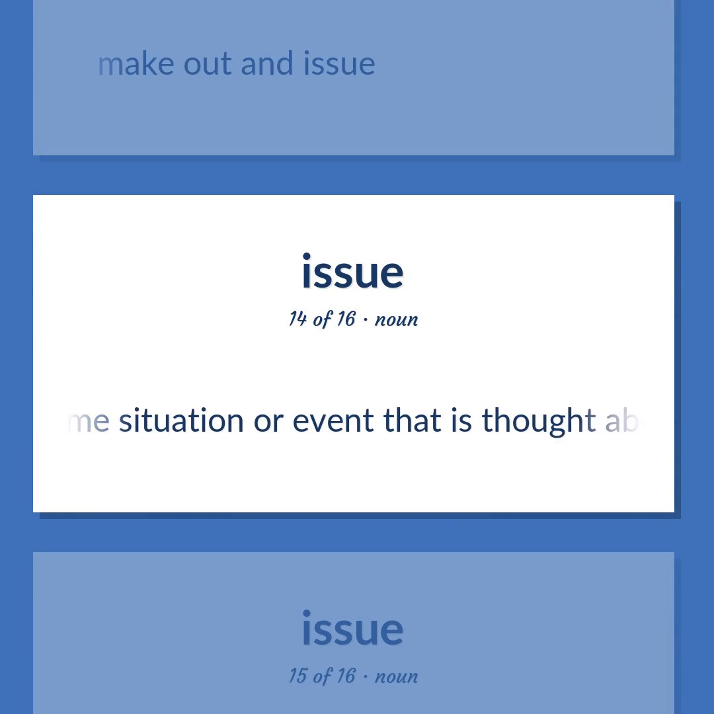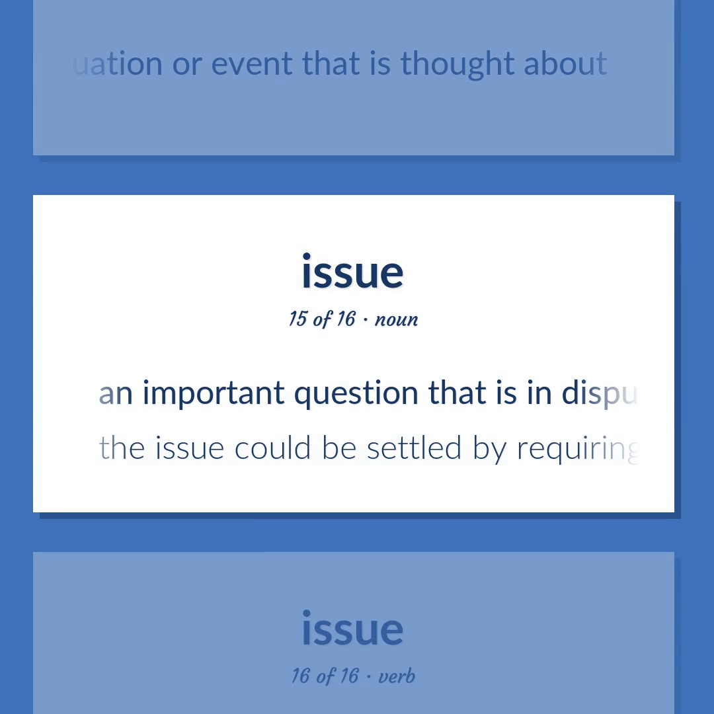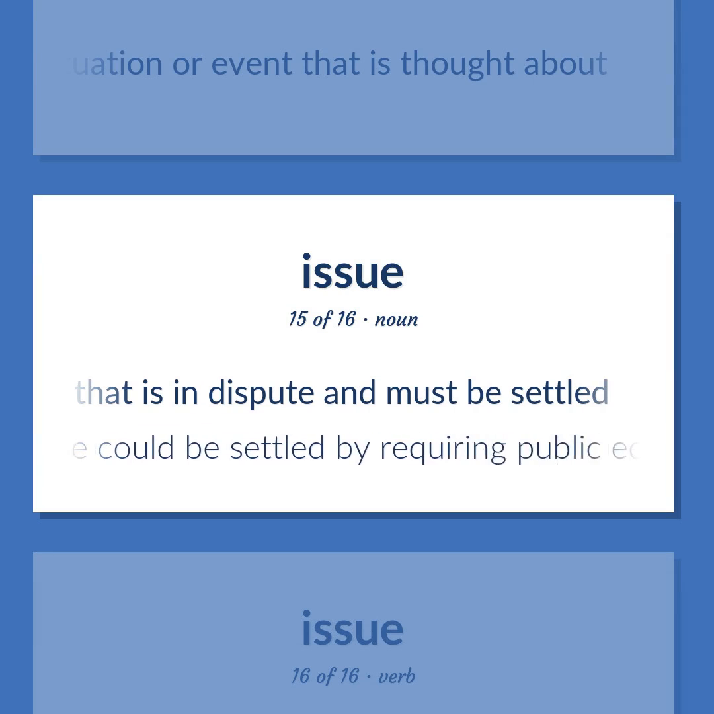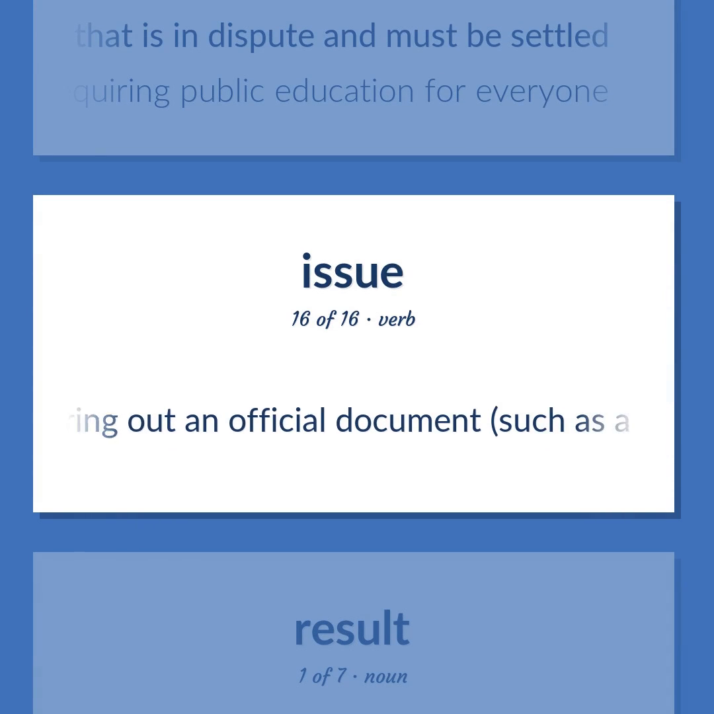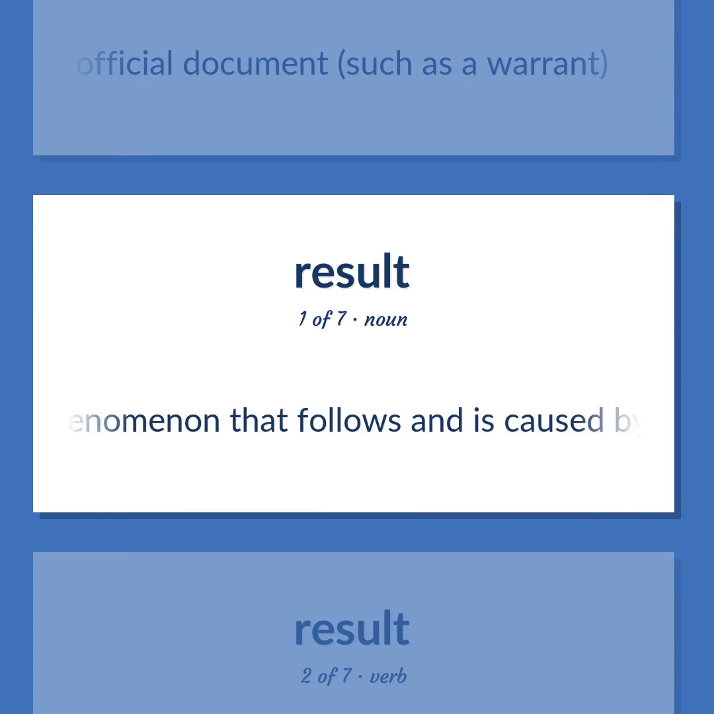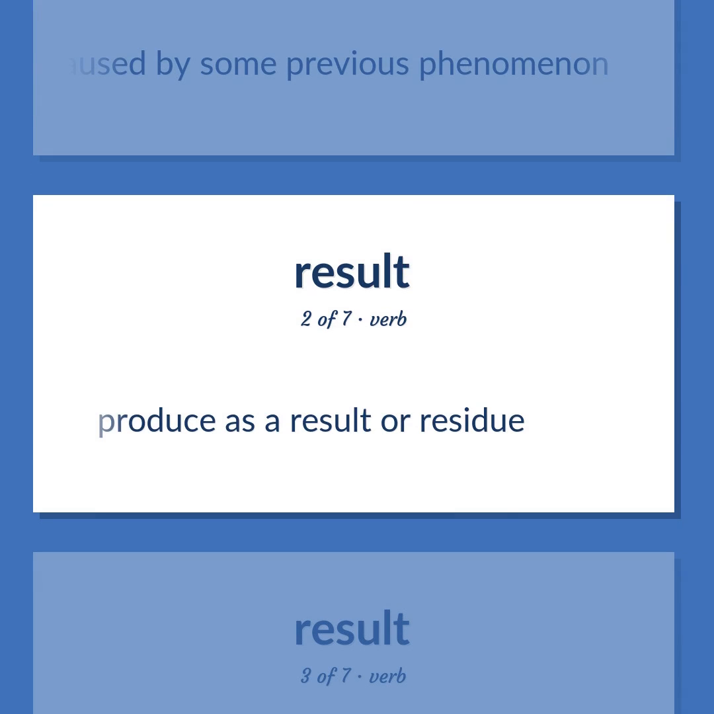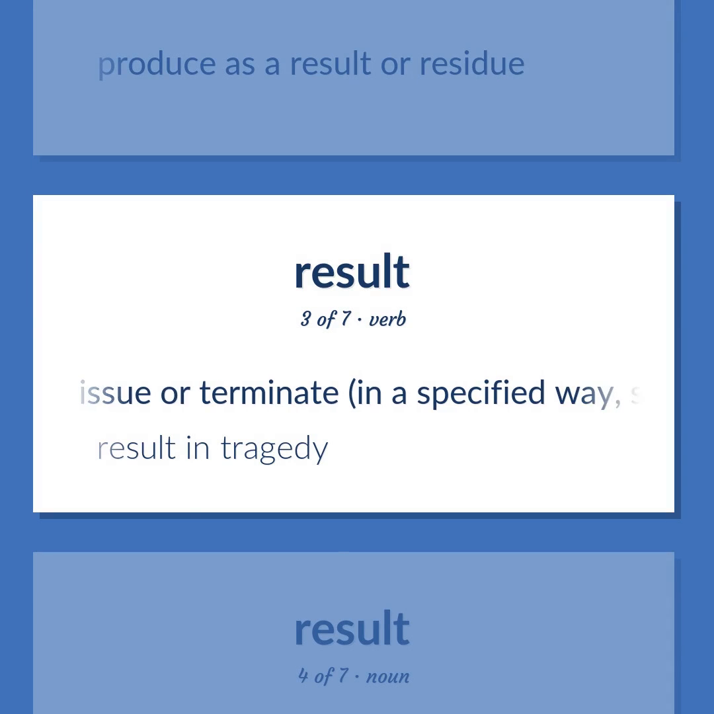Some situation or event that is thought about. An important question that is in dispute and must be settled. The issue could be settled by requiring public education for everyone. Bring out an official document, such as a warrant. A phenomenon that follows and is caused by some previous phenomenon. Produce as a result or residue. Issue or terminate, in a specified way, state, etc., end. Result in tragedy.